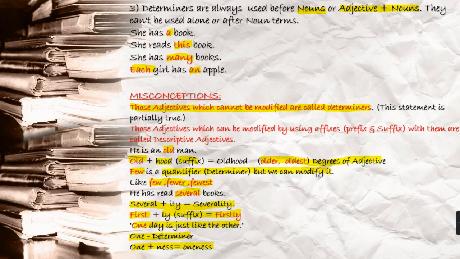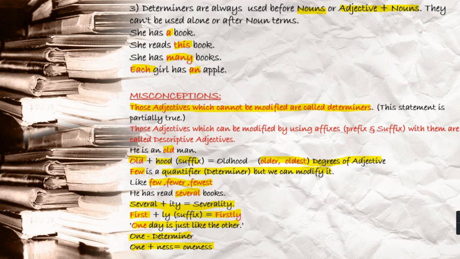Now come to the third and most important point. Determiners are always used before nouns or adjective plus noun terms. They cannot be used alone or after noun terms. If I give you examples: she has a book. A, that is your determiner, comes in the group called article. She reads this book, demonstrative this, followed by book. She has many books, again many, a quantifier, number. Each girl, each is a distributive. An apple, an is an article. You see these highlighted terms, this, many, each, an, are followed by noun terms.